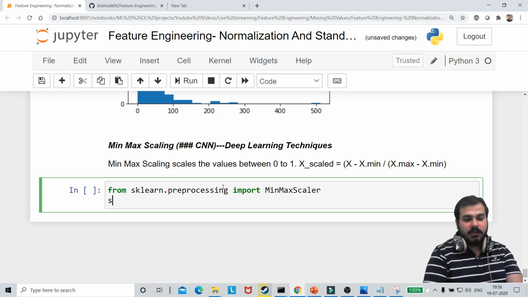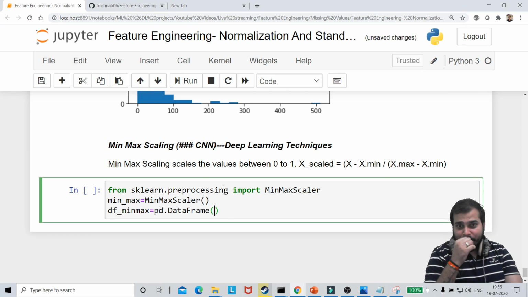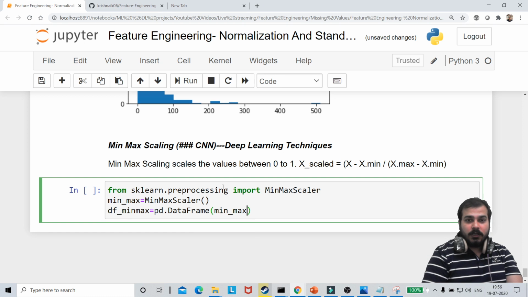Yeah, min-max scalar. So here I'm going to say min_max is equal to, I will initialize MinMaxScaler, and then as usual, I'll create a data frame df_min_max like this. Here I'll write pd.DataFrame, I'll try to convert this into a data frame, and then with respect to this data frame, I will try to take min_max.fit_transform.